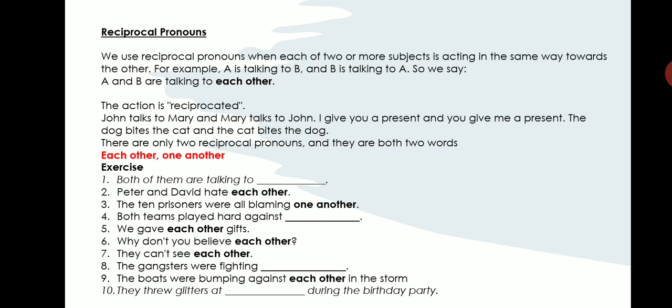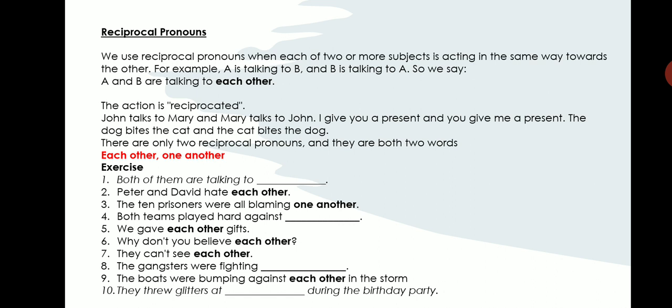Let us look at these examples. First one you do on your own. Let me read the second one. Peter and David hate each other. There are two people. So you use the word each other. Third sentence. The 10 prisoners were all blaming one another. There are 10 people. That is why you are using the word one another and not each other.